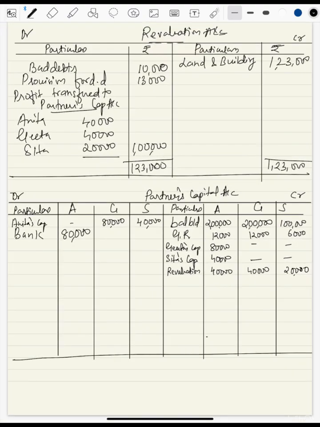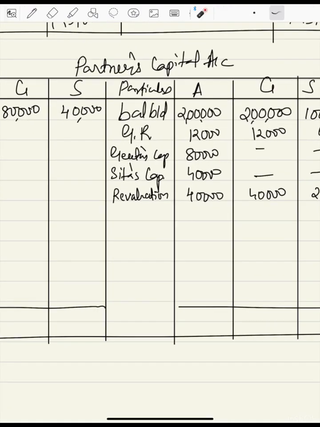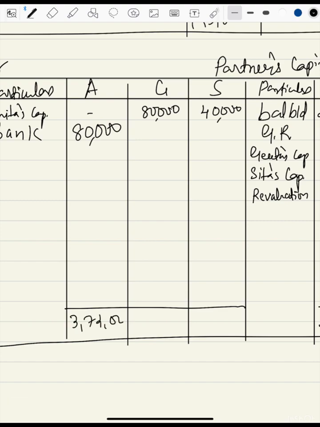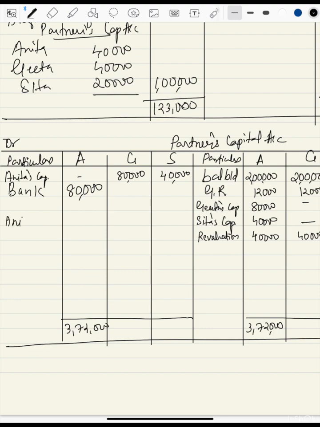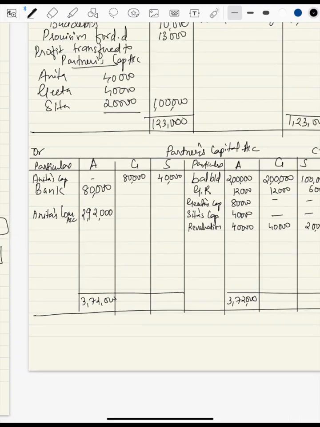Now we'll close this partners capital account also. So let us close Anita's capital account first. So total of Anita's capital account is 1,60,000, 70, 1,72,000 and 3,72,000. 3,72,000, out of which 80,000 is already paid. So remaining amount will go to Anita's loan account. So we'll write here Anita's loan account. So subtract this values and remaining will go to her loan account. 9 and 1, 2,92,000 will go to the loan account.